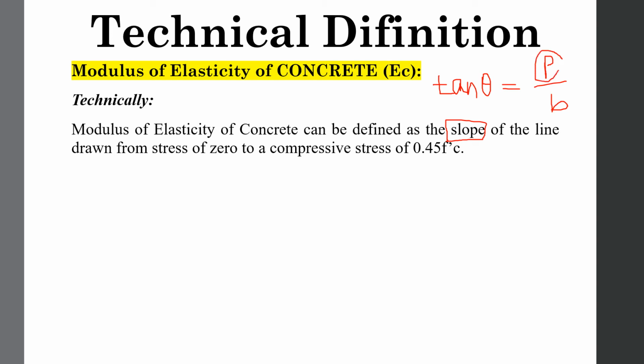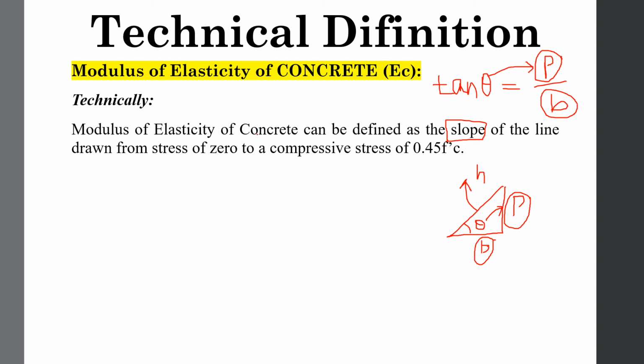Means the length of the side against theta, and the other length of the triangle. You will not include the hypotenuse. Suppose we have this triangle in our case, and here theta is formed, then the slope of this line will be this perpendicular divided by this base. Always the side in front of theta is known as perpendicular, the other side of the triangle is known as base, and this side of the triangle is known as hypotenuse.